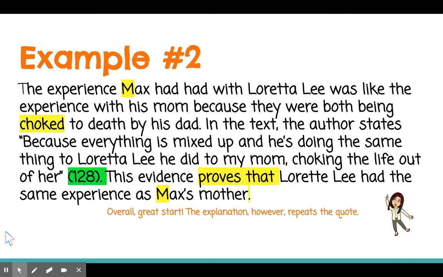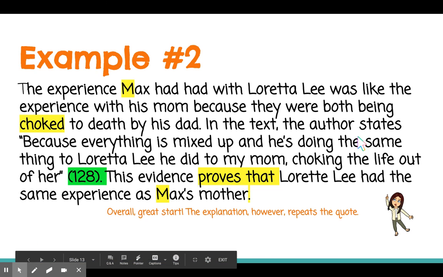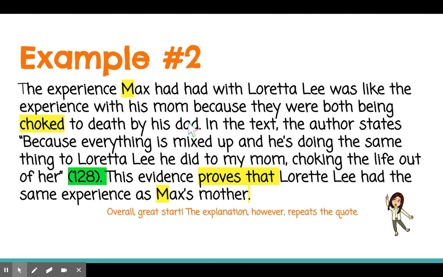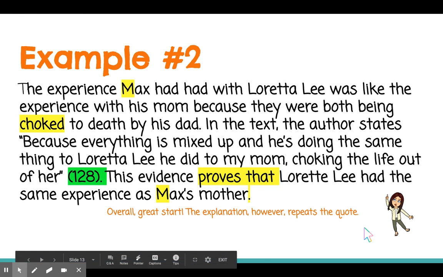Now, letter C, citing the text, it says, in the text, the author states, perfectly written. We have quotation marks. We just needed to flip the page number in a different spot. As for the explanation, I think it does repeat the quote. This evidence proves that. I think that we could rewrite that a little differently and then explain how it connects back to the feeling that Max is having and how it relates to both the feeling he felt with his mother dying and the fact that he thought Loretta Lee was going to die or is dying. So otherwise, very well written.